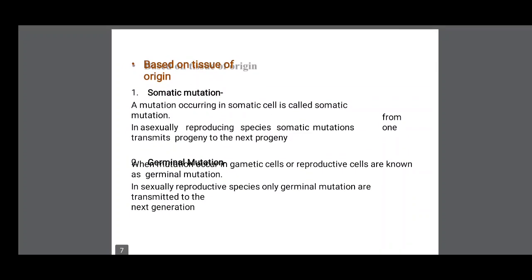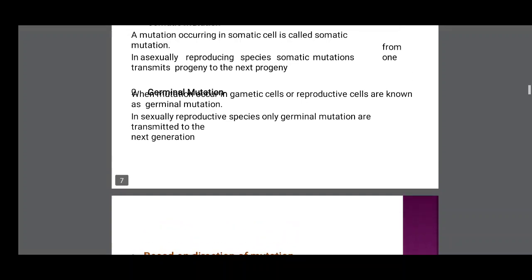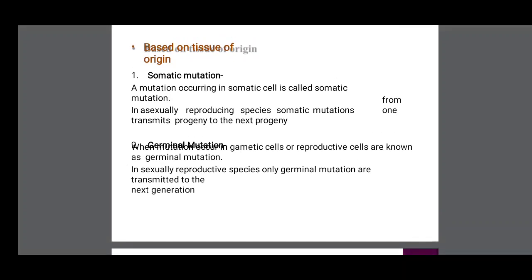Based on tissue of origin, mutations are of two types. One is somatic mutation, the second is germinal mutation. A mutation occurring in a somatic cell is called somatic mutation.